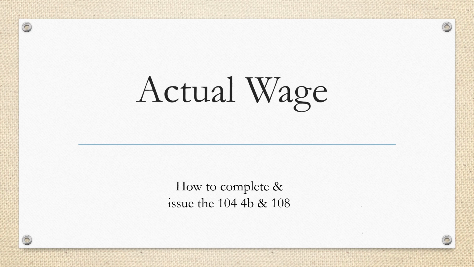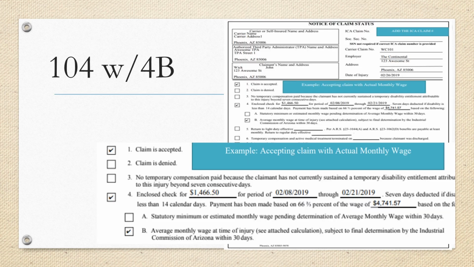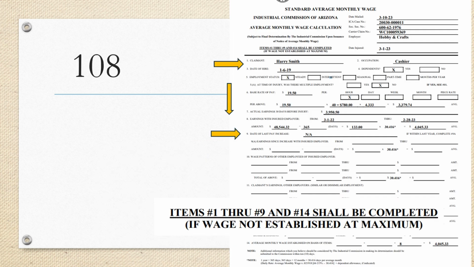108. This is an example of how the 104 should look when establishing the wage. The 104B is marked with the recommended average monthly wage amount on line 4. This amount should be the same amount that's on the 108. This is an example of the 108. Lines 1 through 9 and 14 should be filled out completely, if not established at the maximum amount for the date of injury year. Line 14 should be the same amount that's on the 104.